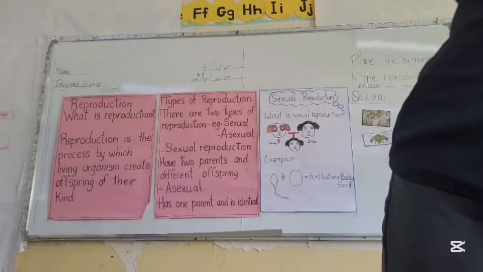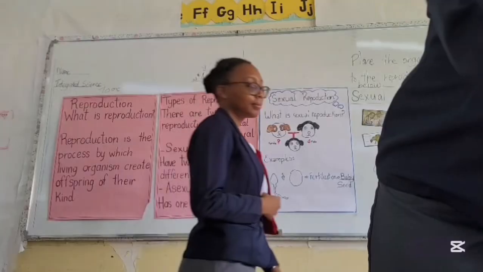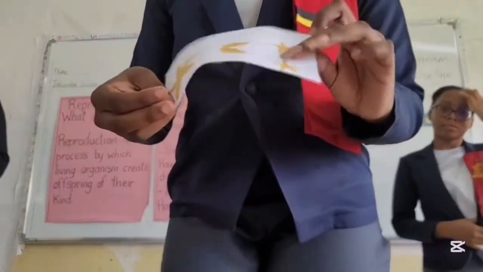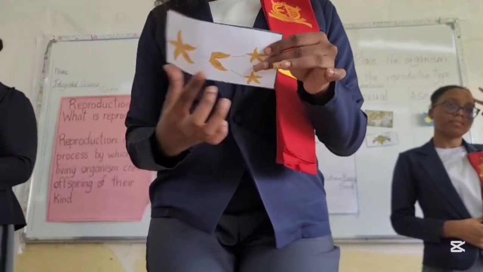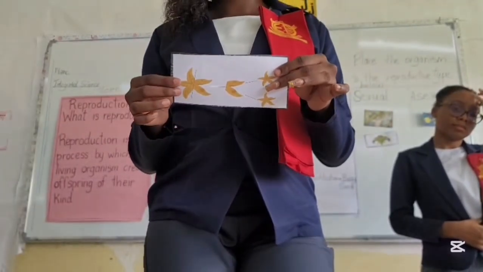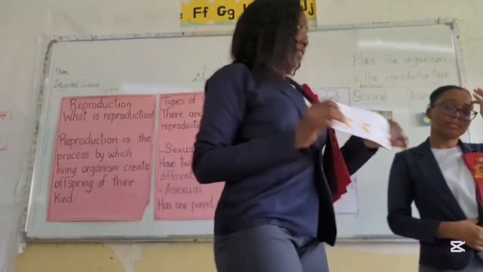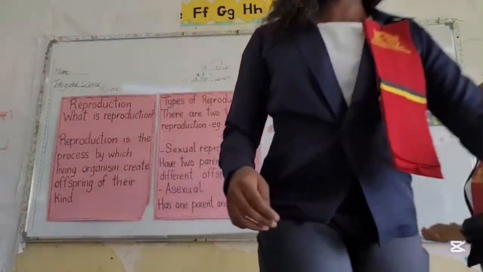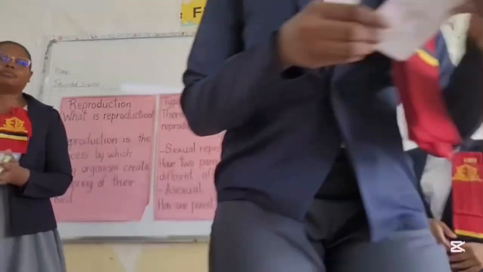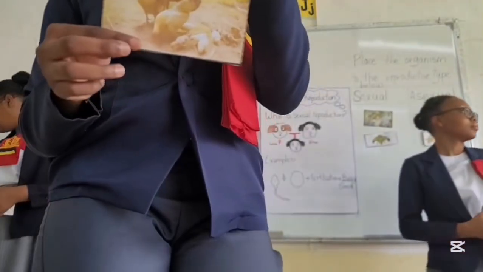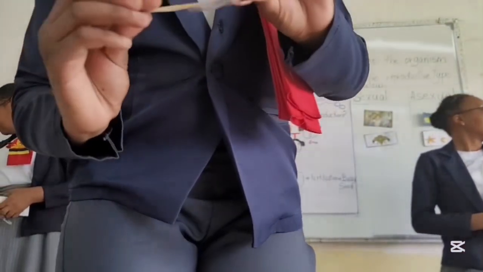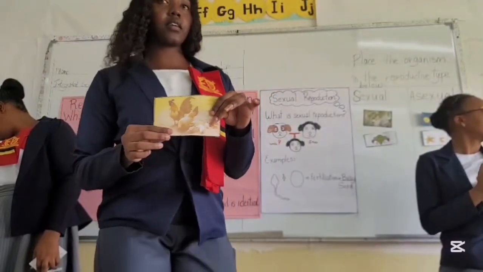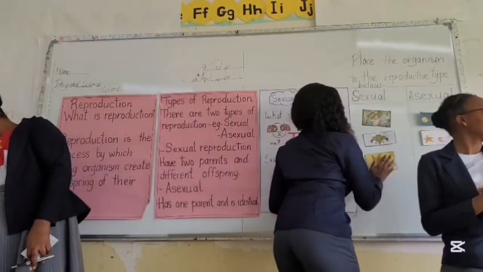Very good. Next organism, we have a starfish. We have one parent and that is being divided. This would be asexual reproduction. Very good, right, students? We have a chicken family. We have the hen and we have the cock and its offspring. This would be sexual reproduction.